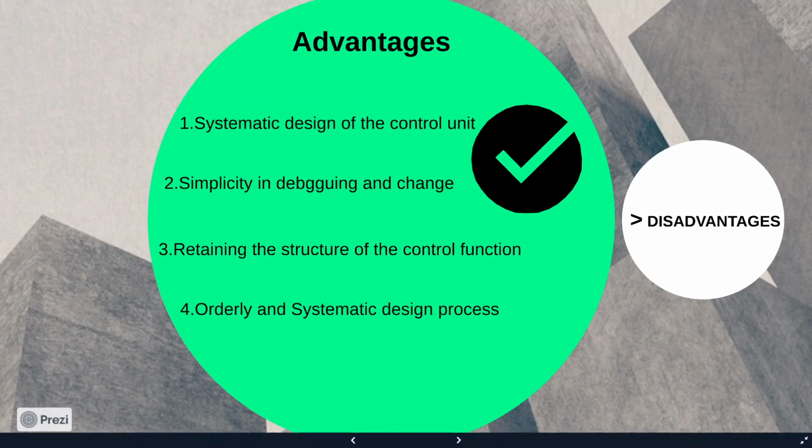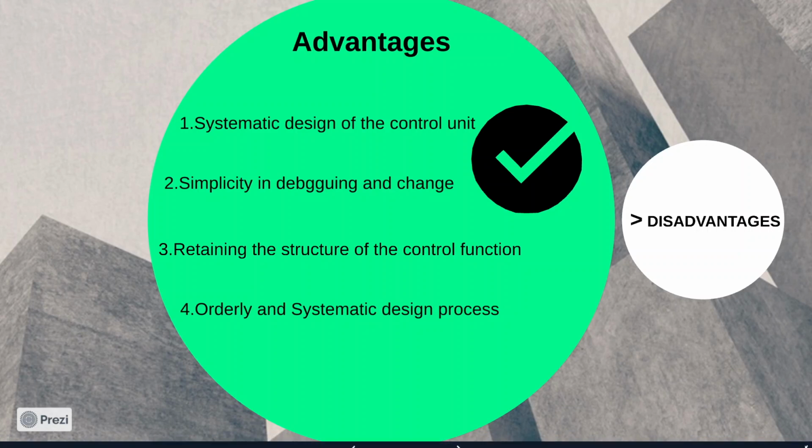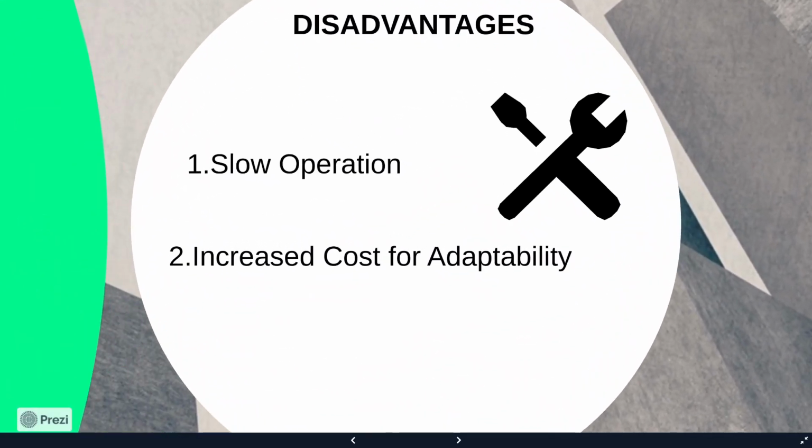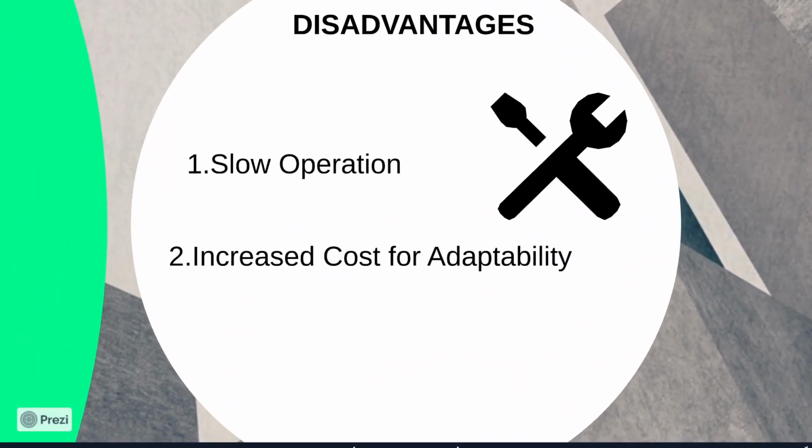The microprogram control unit is a type of control unit that uses microinstructions to control the operations of a computer. However, there are some disadvantages associated with the microprogram control unit, including slow operation. One of the main disadvantages is that it operates slower as compared to the hardwired control unit.